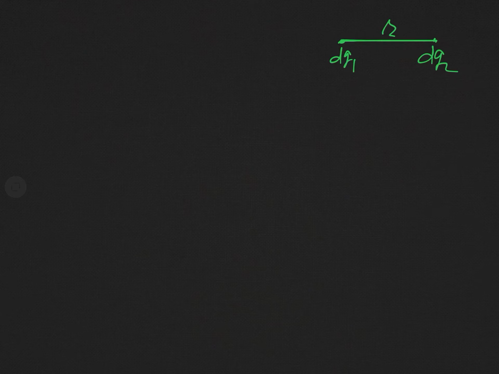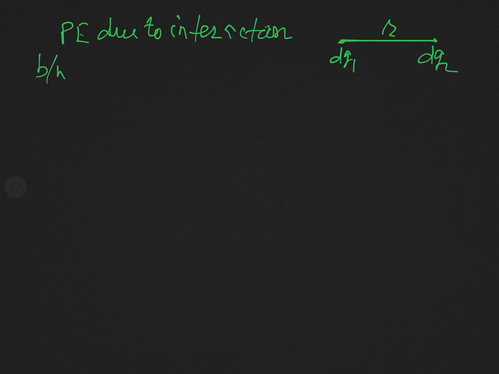So, potential energy due to interaction between charges dq1 and dq2.